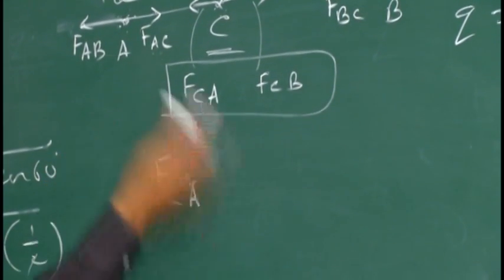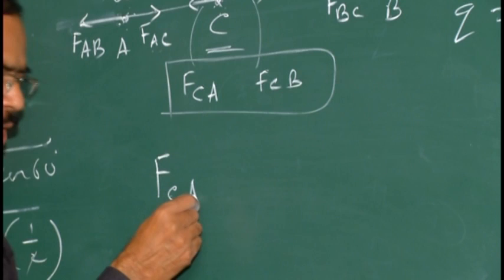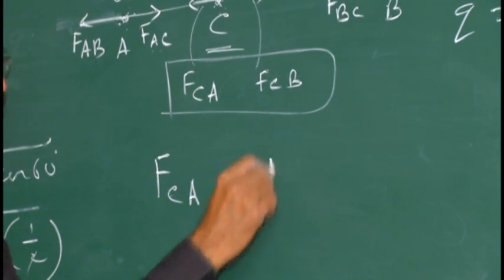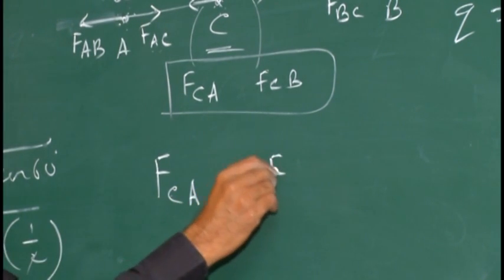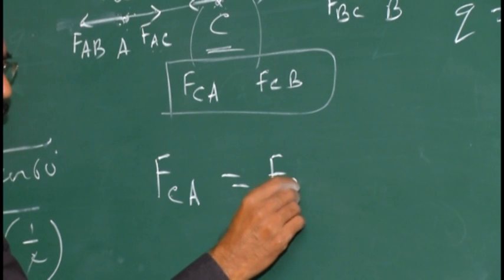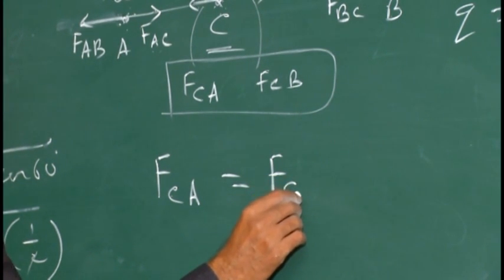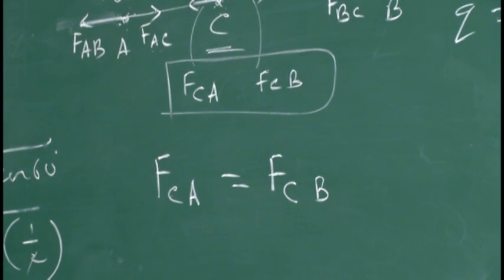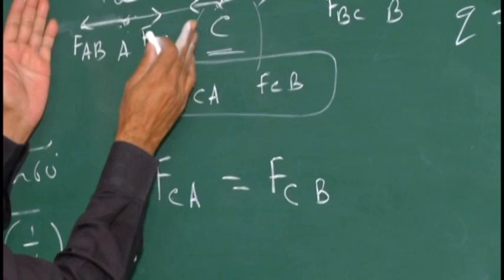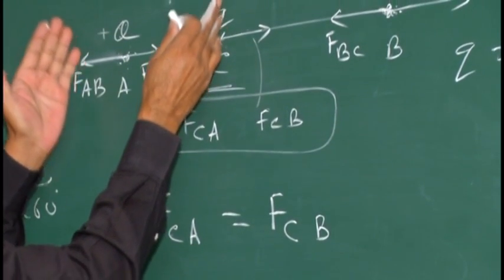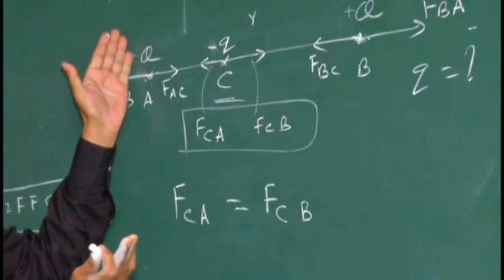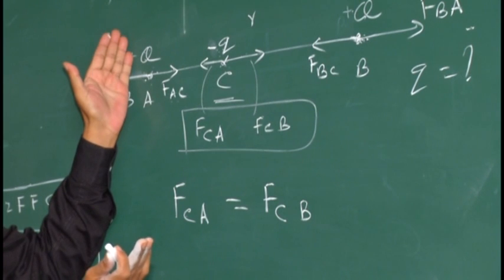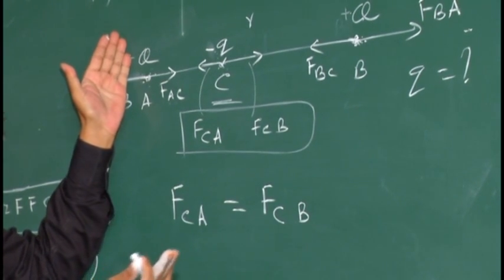The force acting on the charge at C due to the charge at A is equal to the force acting on the charge placed at C due to the charge at B. Force between C and A, between these two charges, by Coulomb's inverse square law, q1 q2 by 4 pi epsilon naught r square.